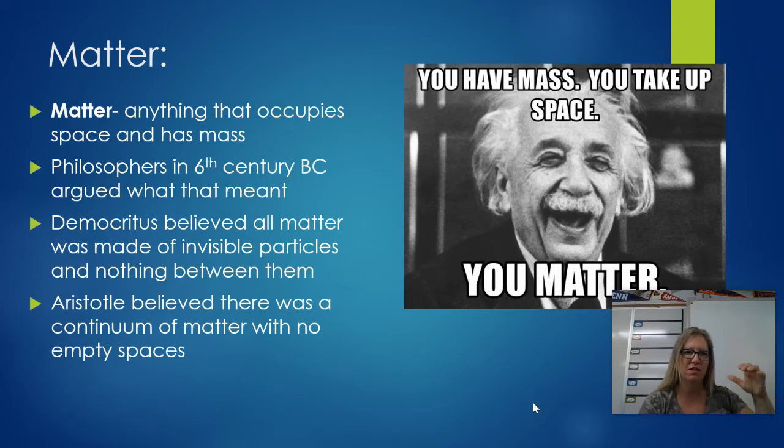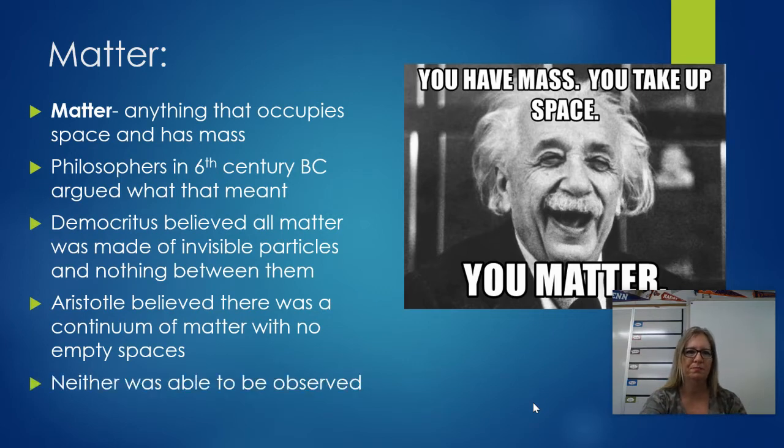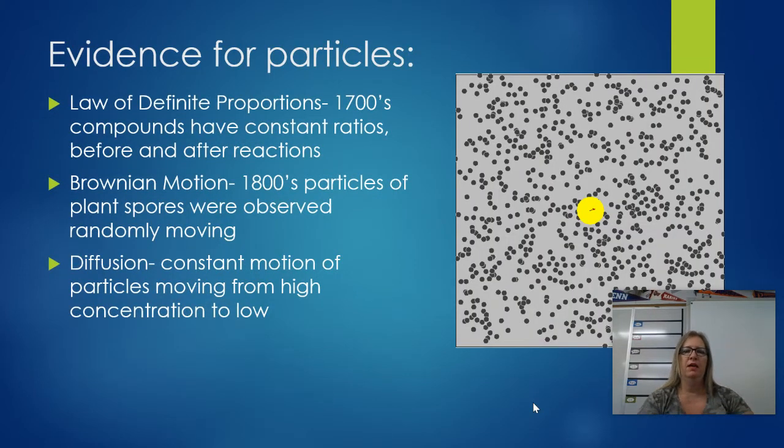Okay, so Democritus thought that there was nothing between them, like these voids. Aristotle thought that yes, there were these little tiny things, but there were no empty spaces. Okay, so they kind of had this argument a long time ago. Neither was able to be observed, and so the argument continued for centuries.